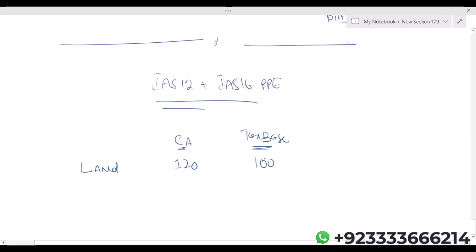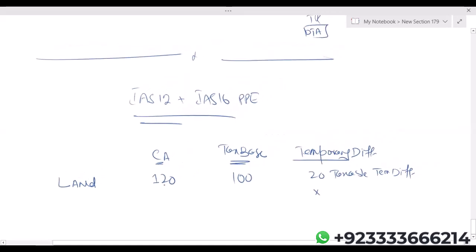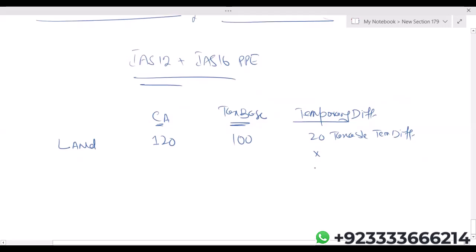Temporary difference. Carrying amount is 120, tax base is 100. So there is a taxable temporary difference of 20. Now, in the current year they have recognized a revaluation surplus of 20. The double entry of that 20 is: land is debited by 20, revaluation surplus/OCI is credited by 20. Let's say the tax rate is 30%, so there's a deferred tax liability of 6 million.